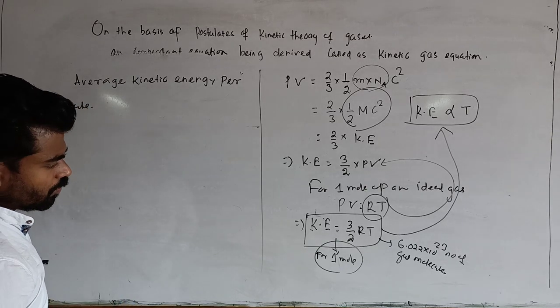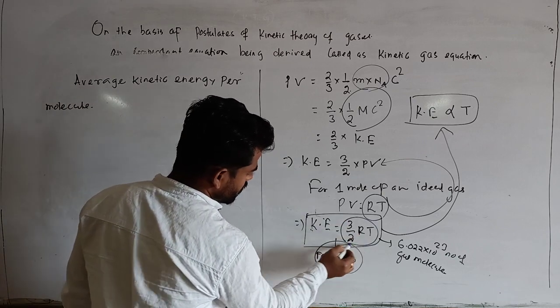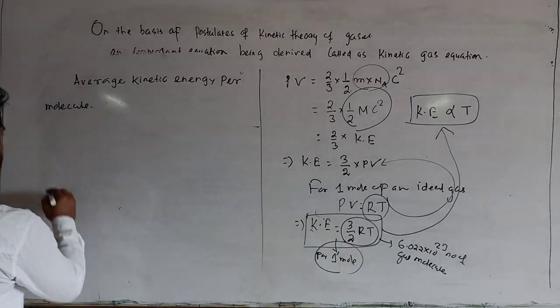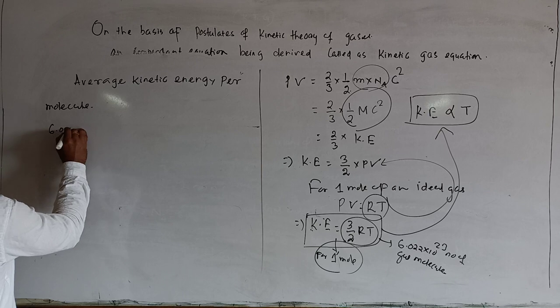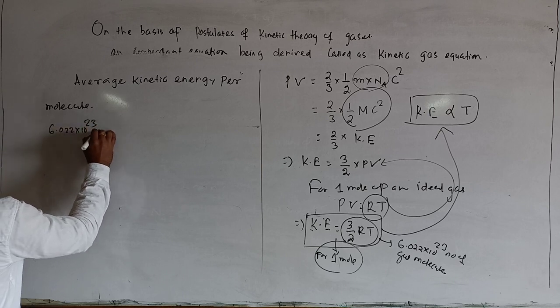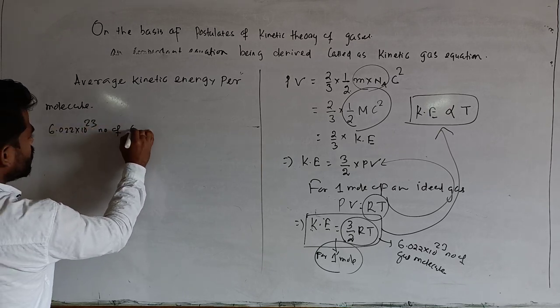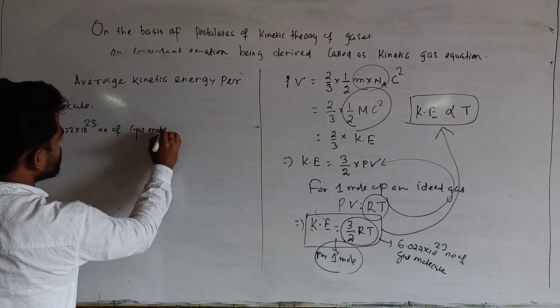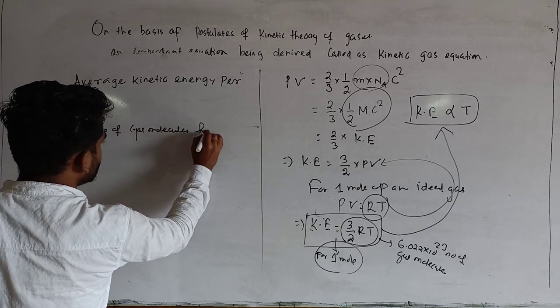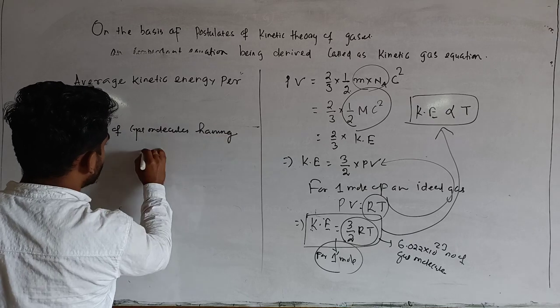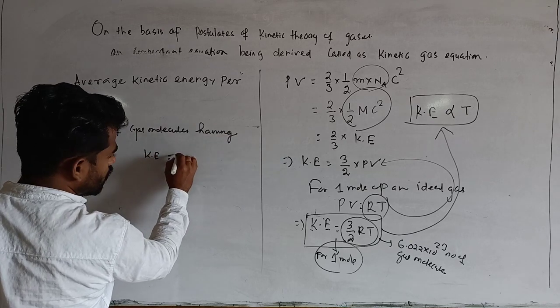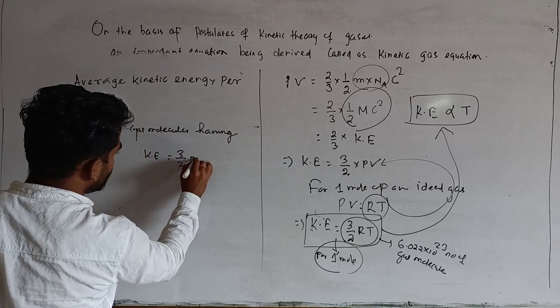For Avogadro's number of molecules, what is the value of kinetic energy? 3 by 2 RT. So 6.022 into 10 to the power 23 gas molecules having kinetic energy equal to 3 by 2 into RT.